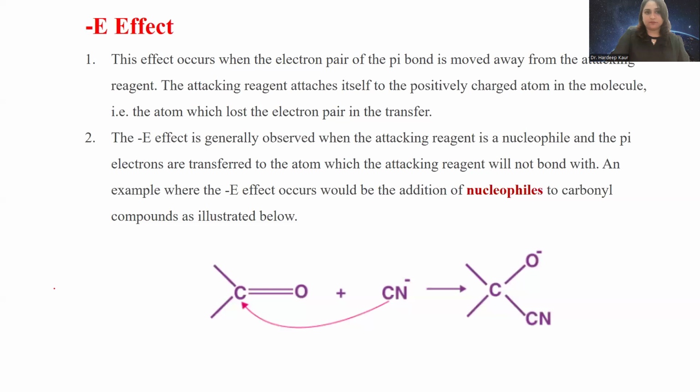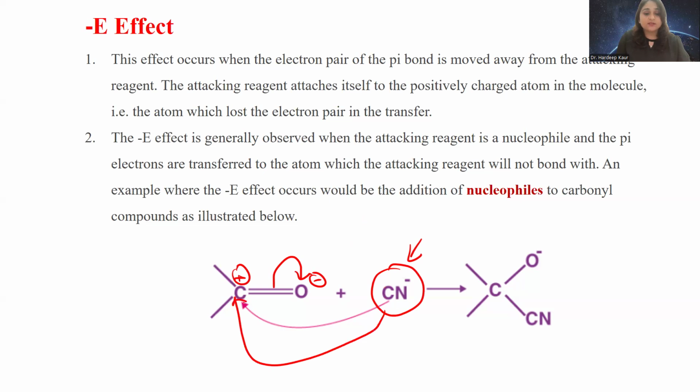And in minus E effect, you can see here, this is a nucleophile. Why? Because it is nucleus loving. Positive charge is in the nucleus, that's why it is positive charge loving. So here oxygen will get the negative charge, carbon will get the positive charge. Because the reagent is negative, it will attach to this carbon. The transfer is onto the oxygen, but the attacking reagent attaches on the different side. So it is minus E.